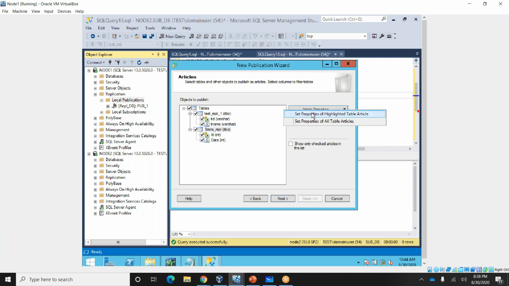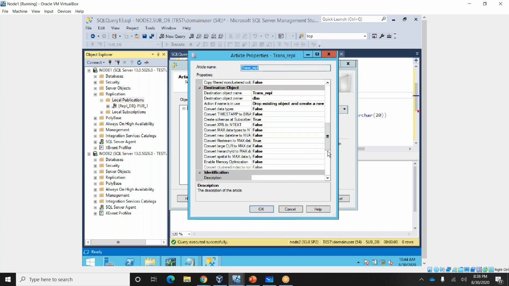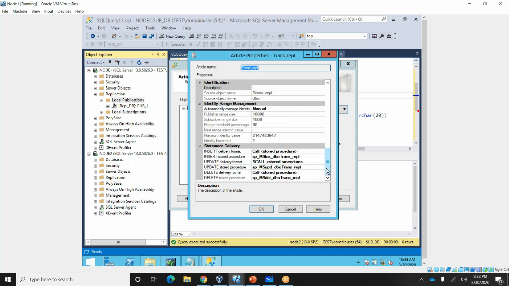You can go here, set the properties for this one highlighted table. Okay. So you can see the destination object name, this one. Come down, and what I will be doing, so this is the delete procedure. Here, delete delivery format. So these are some of the procedures. Because of these procedures only, data will be pushed to the subscriber.